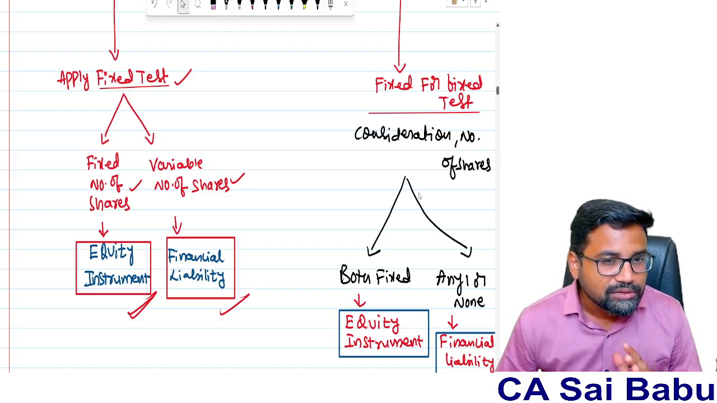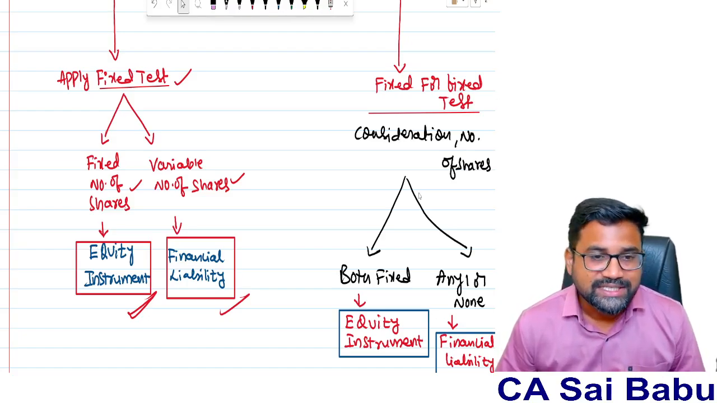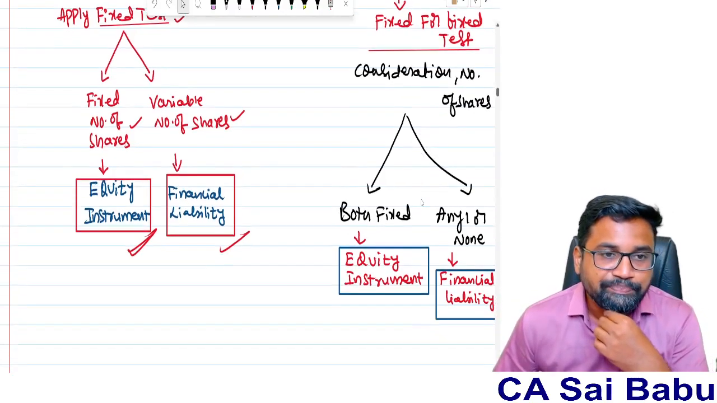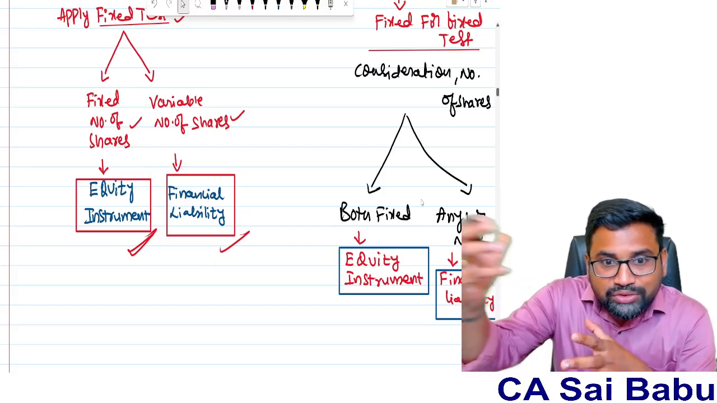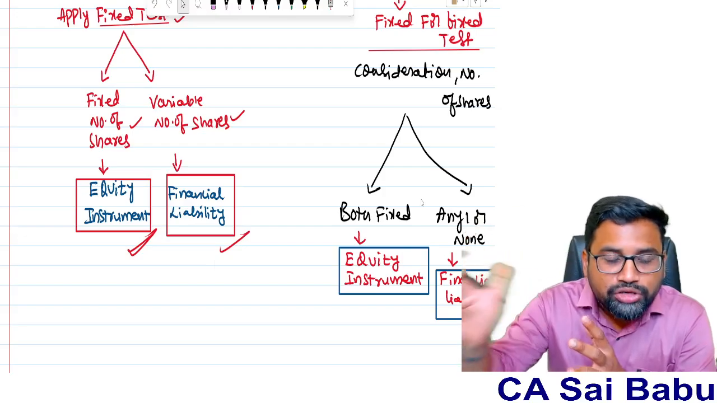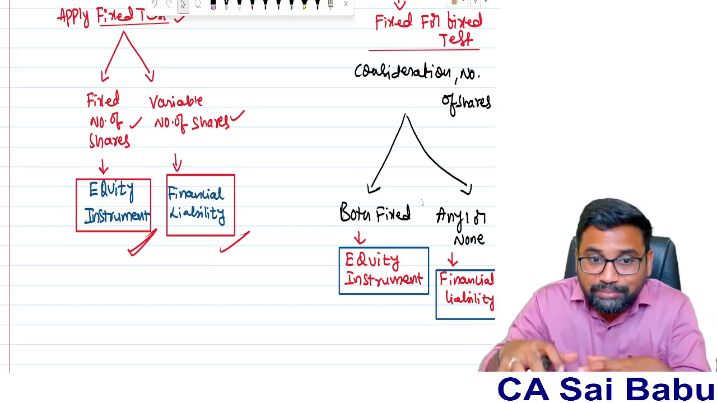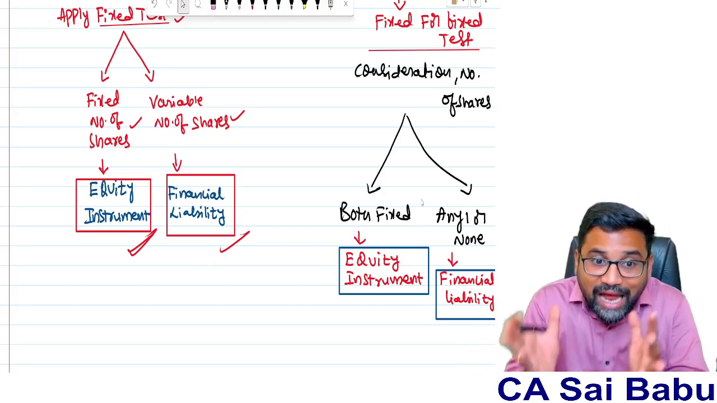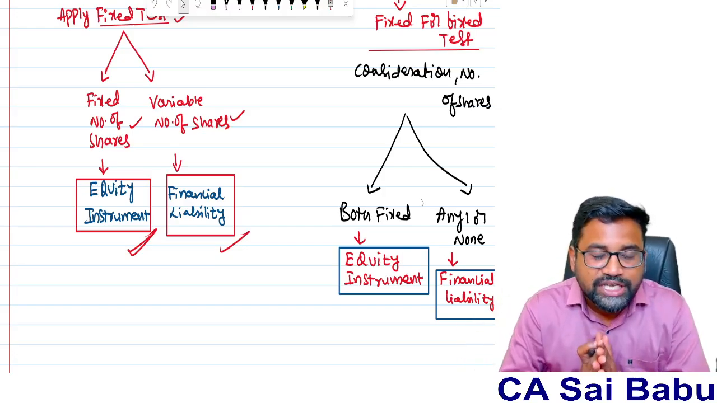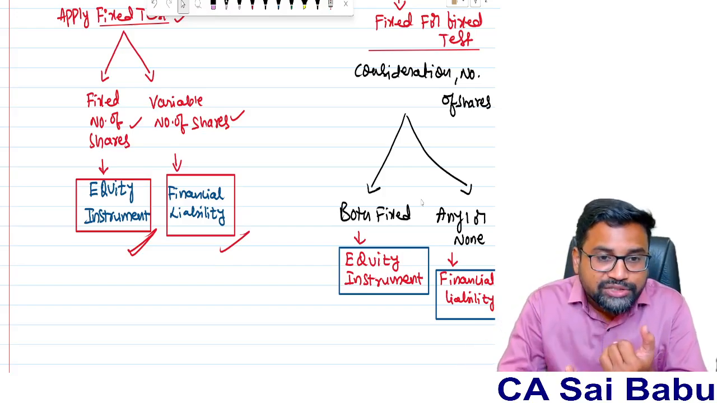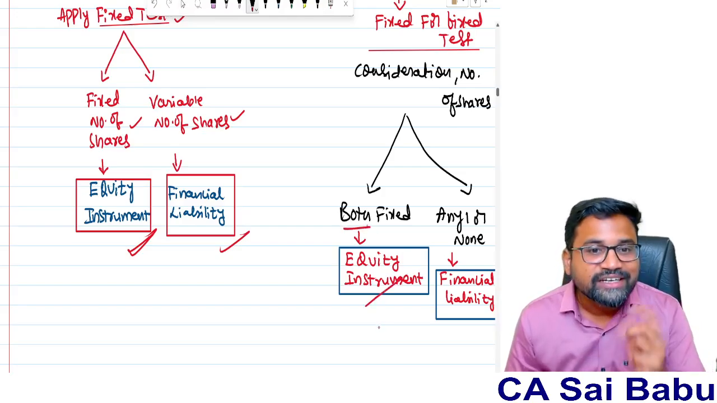You are not required to remember these names, but the main condition you have to remember. Fixed for fixed test. Sir, what is this fixed for fixed test? Simple. Under this derivative contract, you are going to settle the other party. How much amount are you going to settle? How many shares are you going to issue to settle that? Because basically, there is a contract that you are going to settle by issuing shares. So if the amount to be settled and the number of shares to be issued are both fixed, then treat it as an equity instrument.